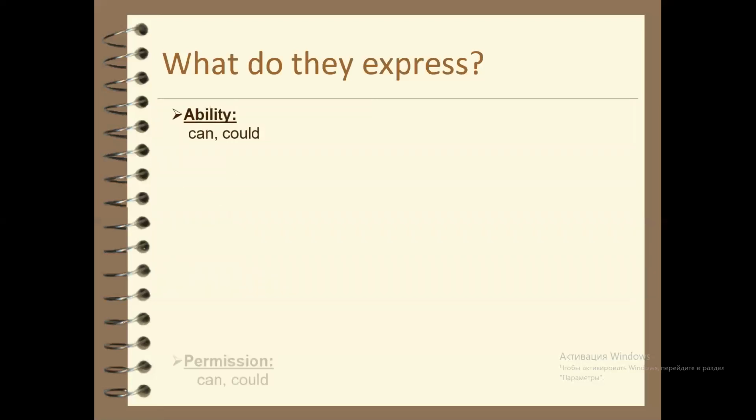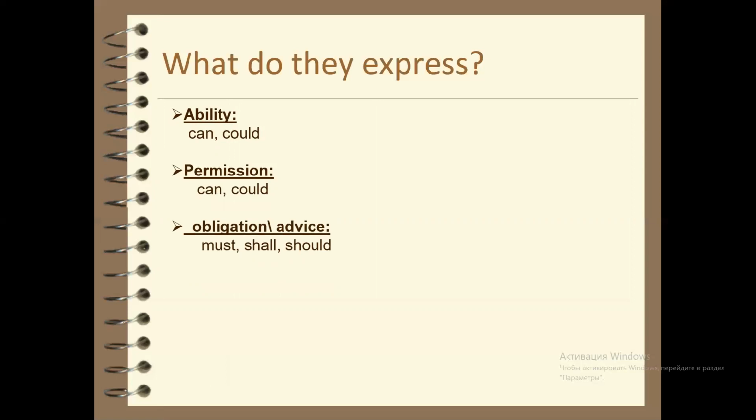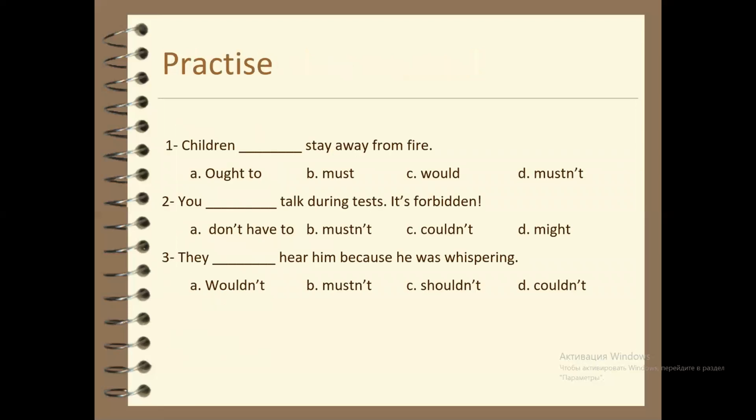What do they express? Ability: can, could. Permission: can, could. Obligation and advice: must, shall, and should. Offers: shall and would. Possibility: might, could, and must.